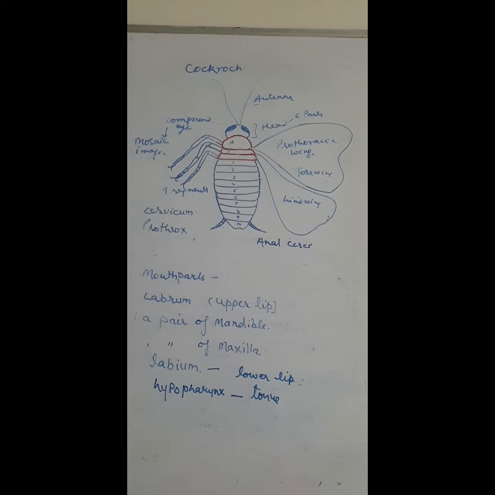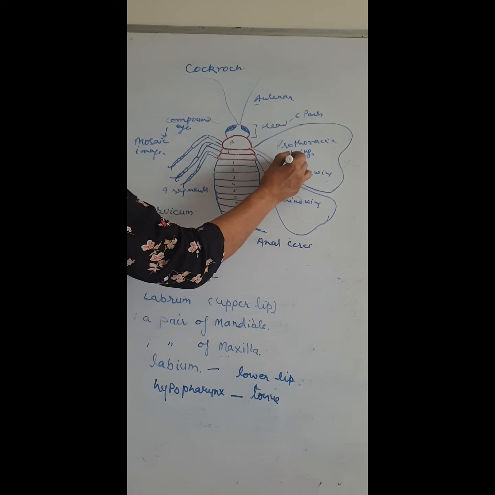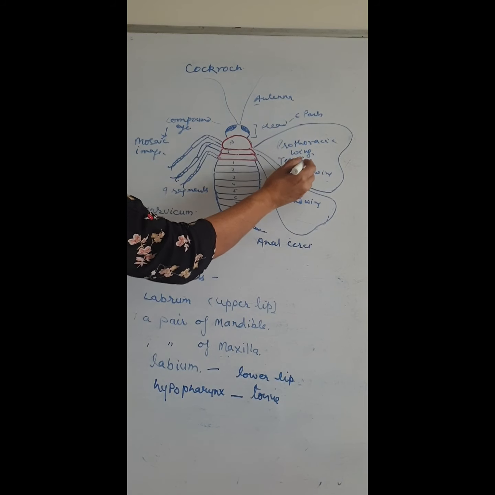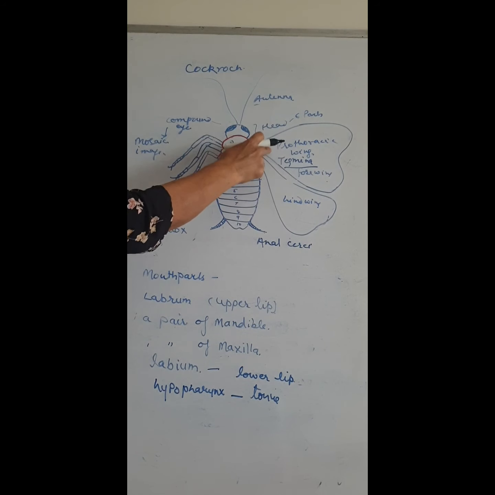The two pairs of wings are present in the thoracic region. The prothoracic wings are present, they are also called the forewings, and the hind wings. The forewings are also called tegmina, and they grow from the junction of pro- and mesothorax.